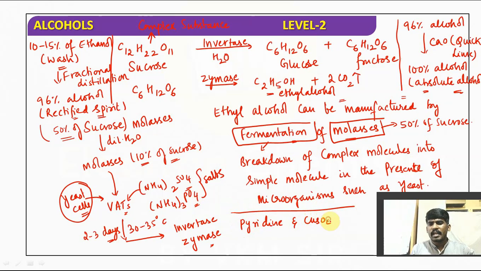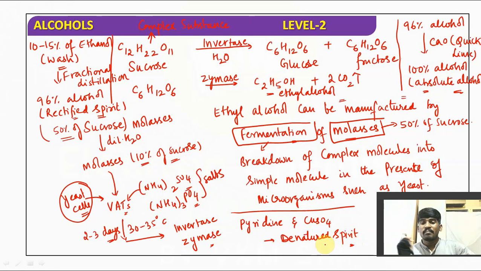They will add pyridine and copper sulfate. Then that alcohol is called denatured spirit. It is not suitable for drinking purposes. By mistake, if anyone drinks denatured spirit, it causes blindness. Sometimes it may lead to even death.